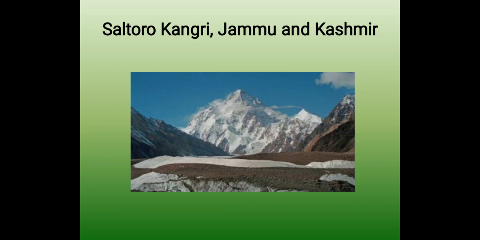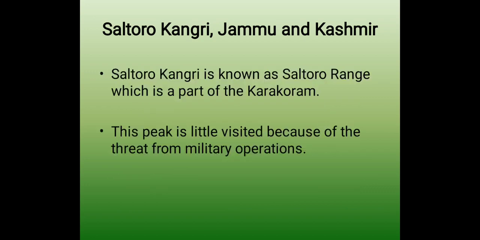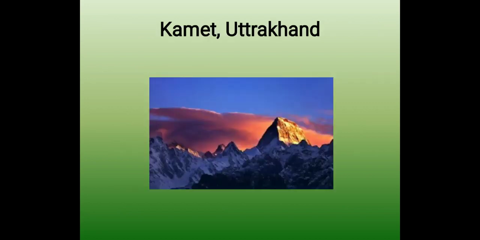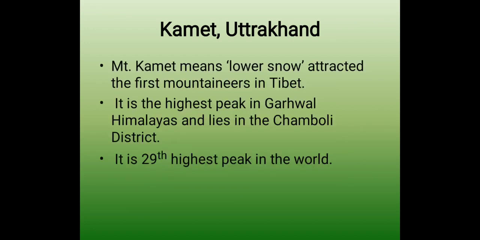Third, Saltoro Kangri. It is in Jammu and Kashmir. Saltoro Kangri is part of the Saltoro Range, which is a part of the Karakoram Mountains. This peak is little visited because of the threat from military operations. Kamet is in Uttarakhand state. Mount Kamet means lower snow. It attracted the first mountaineers in Tibet. It is the highest peak in the Garhwal Himalayas and lies in the Chamoli district. It is the 29th highest peak in the world.